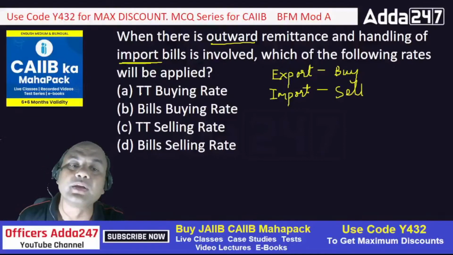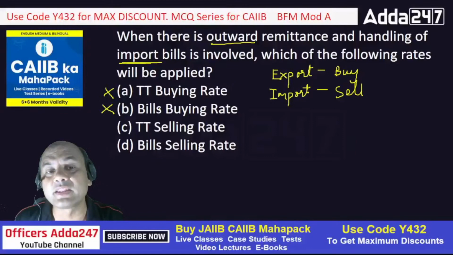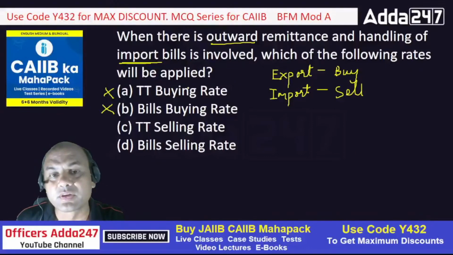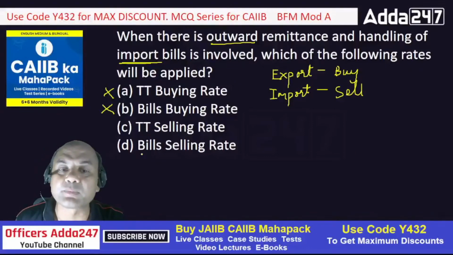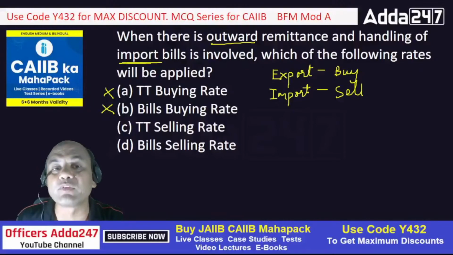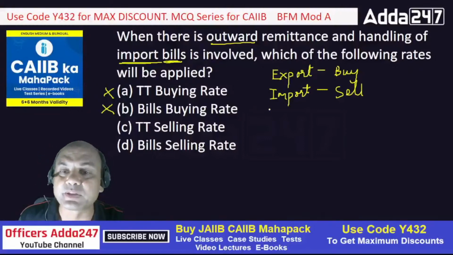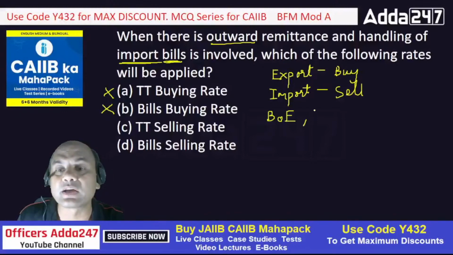So I am handling the import bill over here. So what will I do? I'll apply the sell rate. So if sell rate, the first two are gone. You have to go in this fashion. So what now? TT selling or bill selling? Which of these? I am handling bills, import bills. Whenever you are handling a bill, bill means bill of exchange. Here the word bill means bill of exchange or draft, BOE.